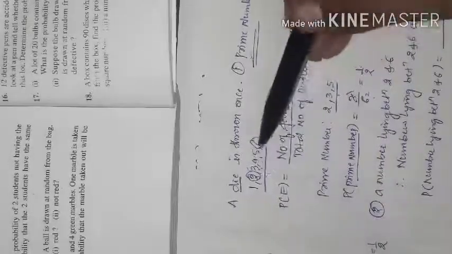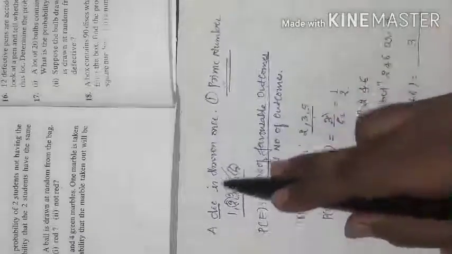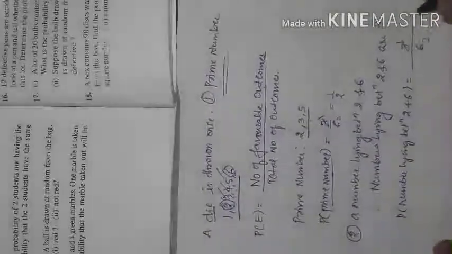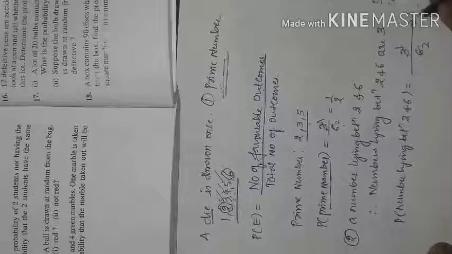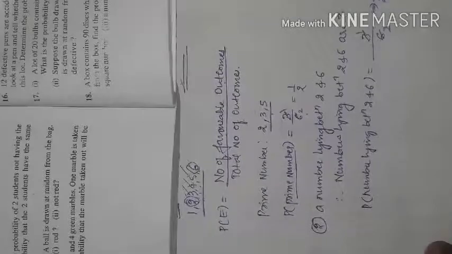Understand the concept, it is a very easy concept. So between 2 and 6 only 3 numbers are there, 1, 2, 3, so we write 3. But the total number of outcomes on a die is how many? 6 outcomes, 1, 2, 3, 4, 5, 6. So we write 6. So 3 ones are 3, 3 twos are 6, which will be equal to 1 divided by 2. Understood? Very simple examples.